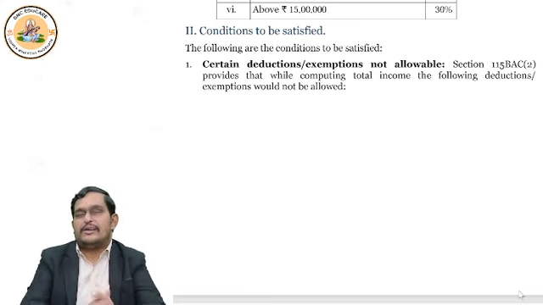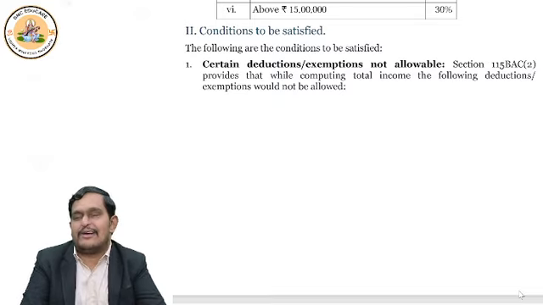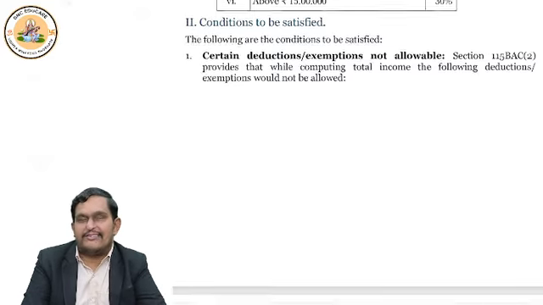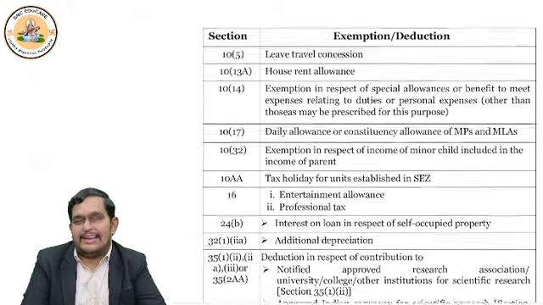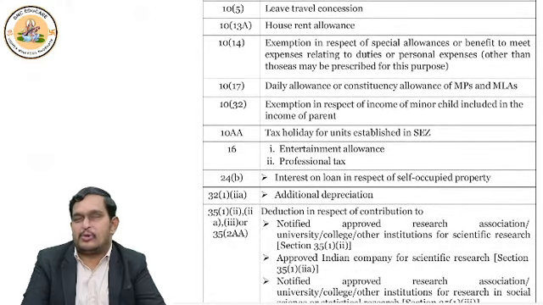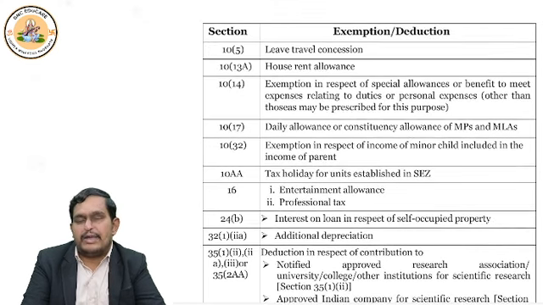What does it talk about? It talks about leave travel concession. Now, if you are traveling by air, in a year there are two trips you can take, and the employer may give you certain money to pay your travel expenses and you can enjoy the benefit. But income tax says we'll tax you.